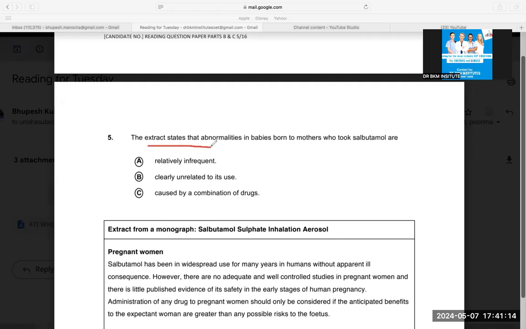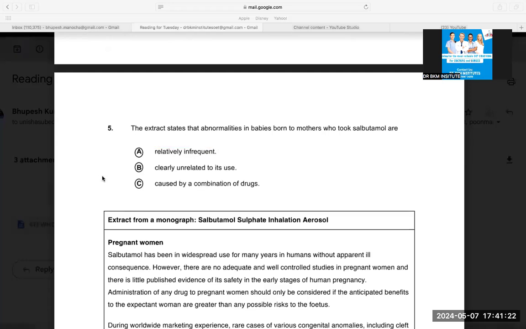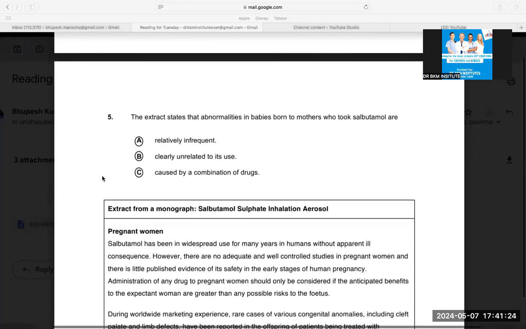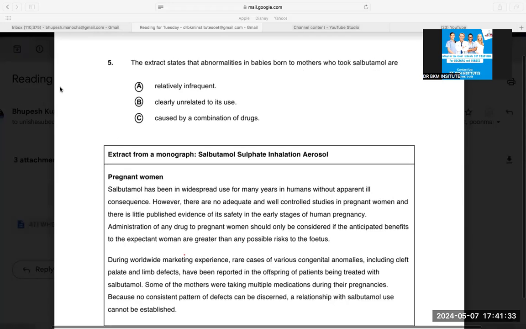The extract states that abnormalities in the babies born to mothers who take salbutamol are. Please read this again. When I read the question, this question is tough because there are too many words. So I have to read it again. But do not go to the paragraph unless you do not understand the question. So I'm reading the paragraph again for you all.